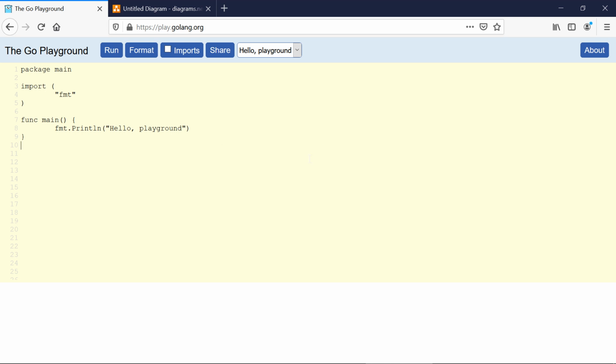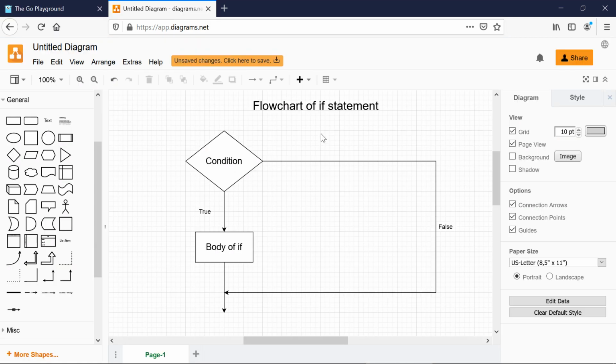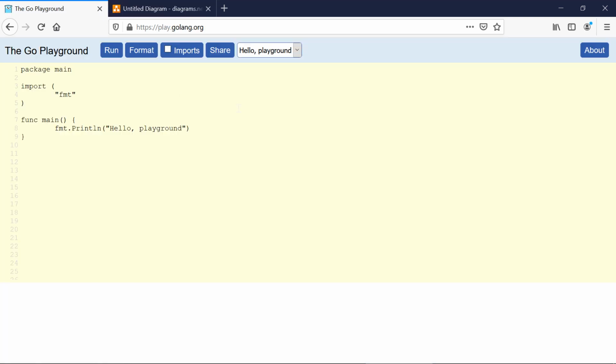Before writing some code or showing the syntax of the if statement, let me show you the flowchart. This is the flowchart of the if statement, and we have this condition here. If the condition happens to be true, if the condition is satisfied, then we execute the body of that if statement. If the condition is not satisfied, or if it's false, then we don't execute the body of the if statement. It's as simple as that. So let me show you the syntax.